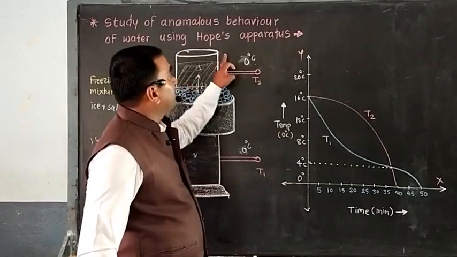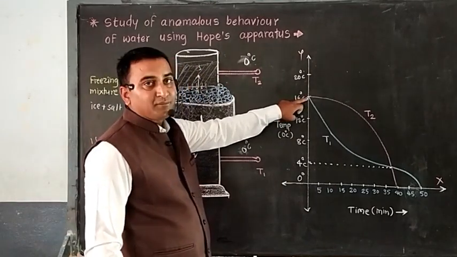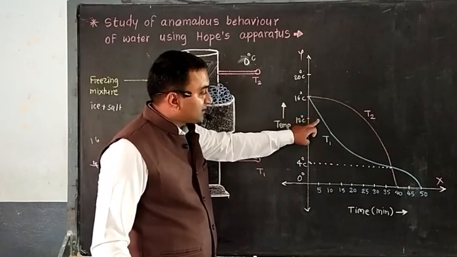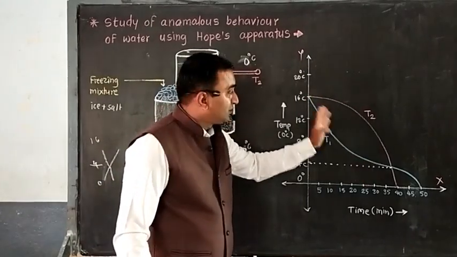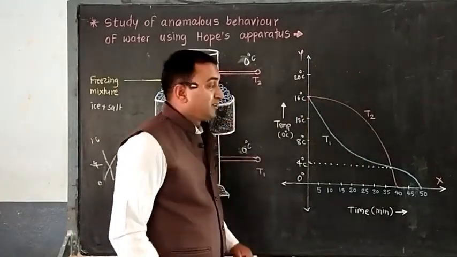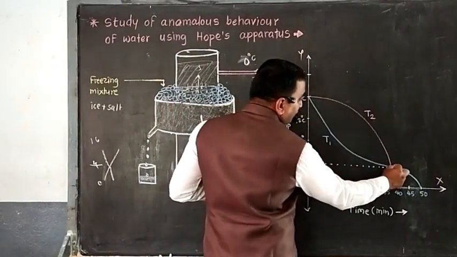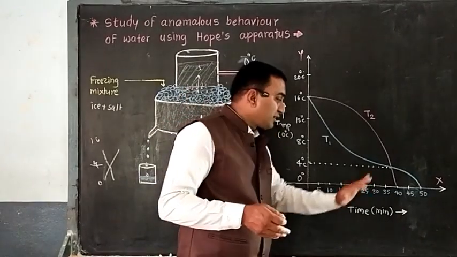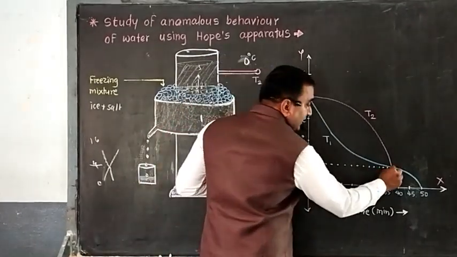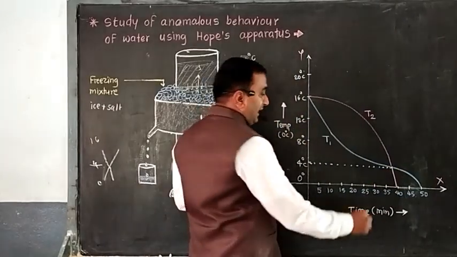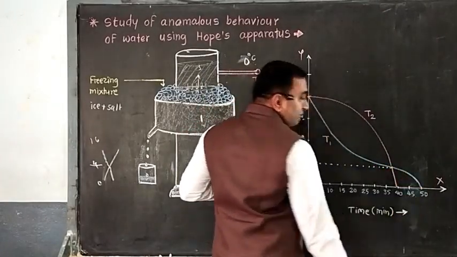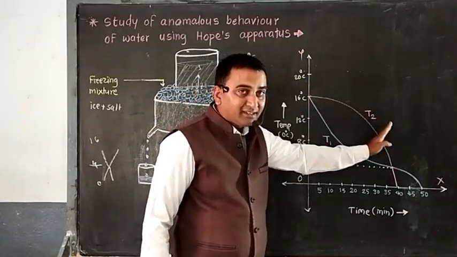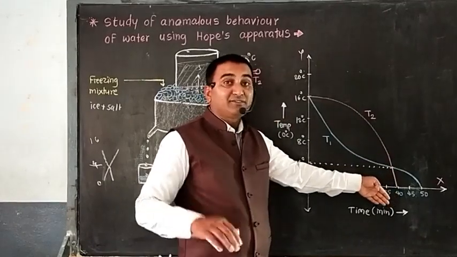See here, when the temperature was 16 degrees, which first starts to decrease? T1. So T1 starts to decrease first and then T2. T2 started to decrease later. But both reach 4 degrees Celsius after 30 or 40 minutes, and then T2 decreased first and reached 0, and later T1, that means the upper part of the water temperature decreases later but reaches 0 degrees Celsius faster after 4 degrees.